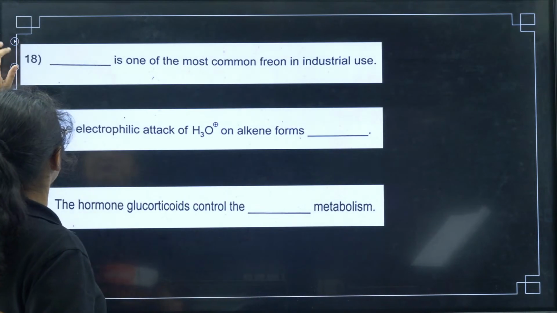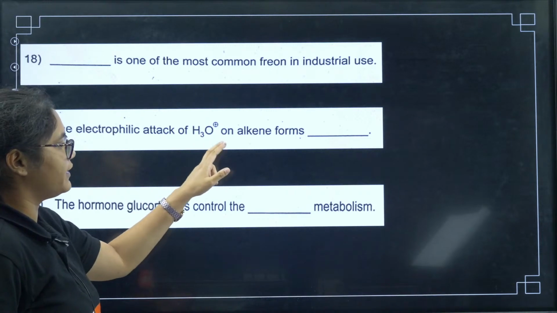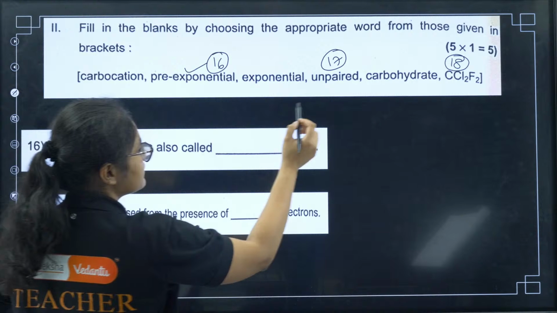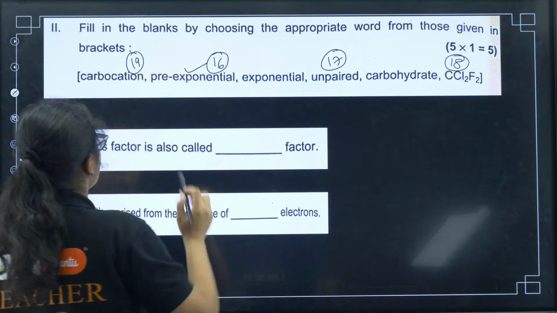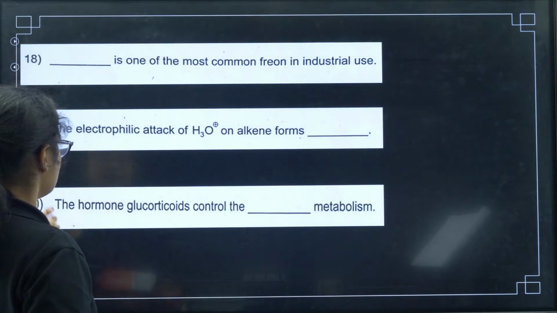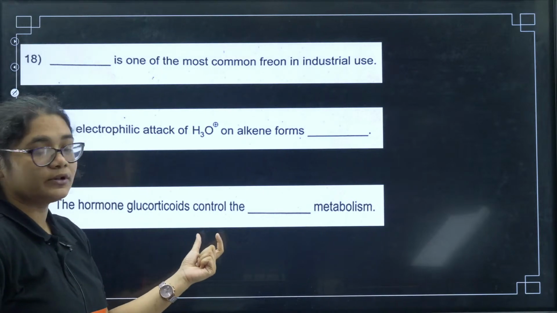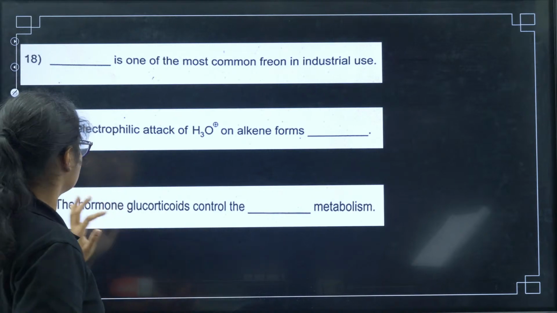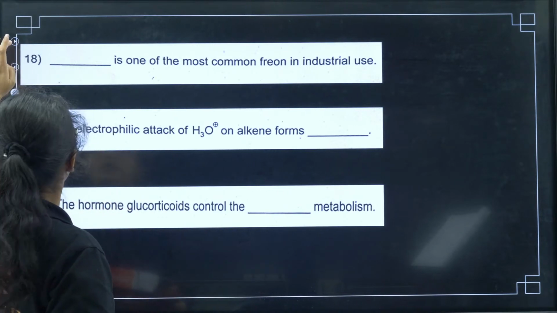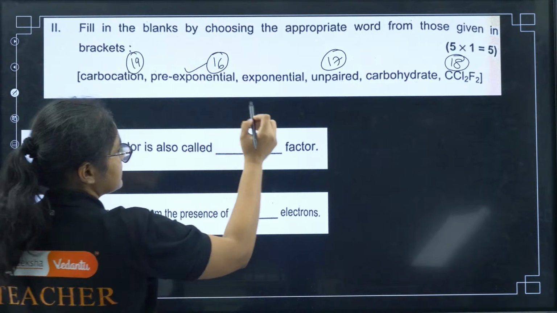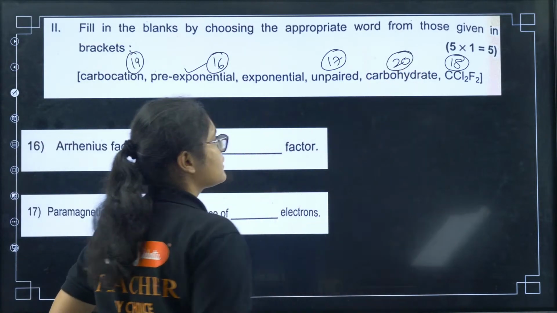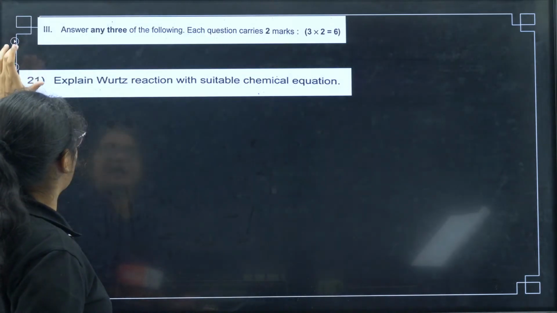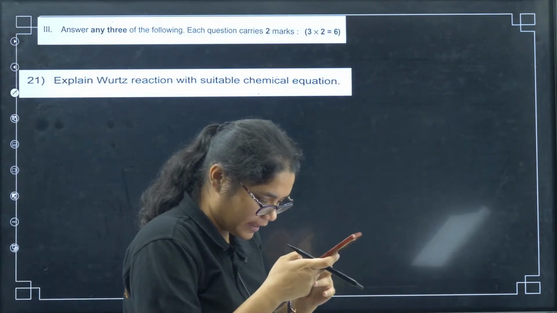And then we have: the electrophilic attack of H3O+ on an alkene forms. This is also very easy, it will form the carbocation. And the last one: hormone glucocorticoids control the... I have told you to read the functions of the hormones again and again. Glucocorticoids are used for carbohydrate metabolism. Carbohydrate metabolism, clear? Questions are very simple.